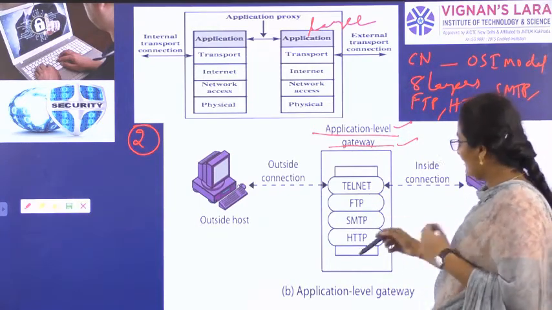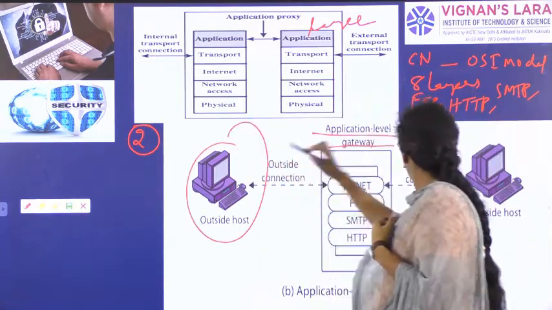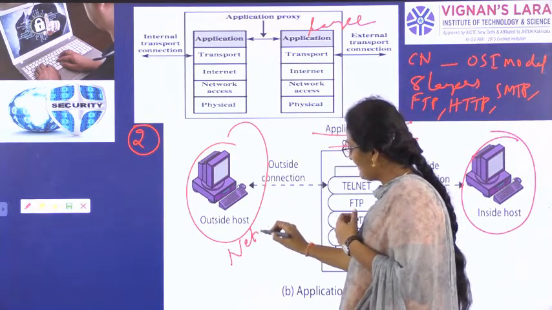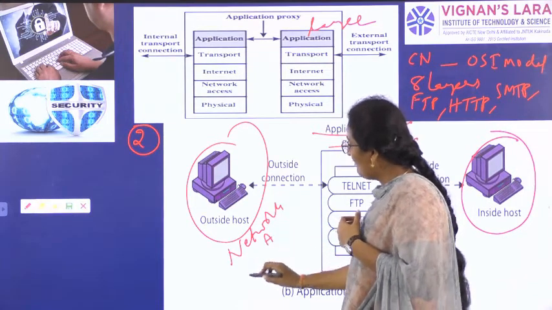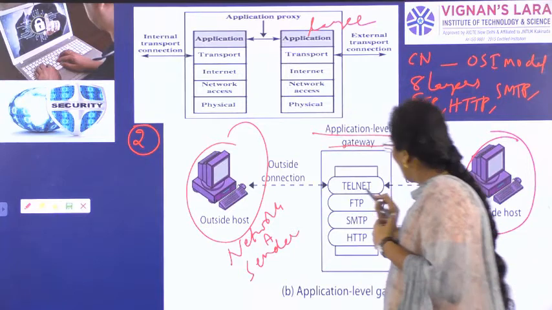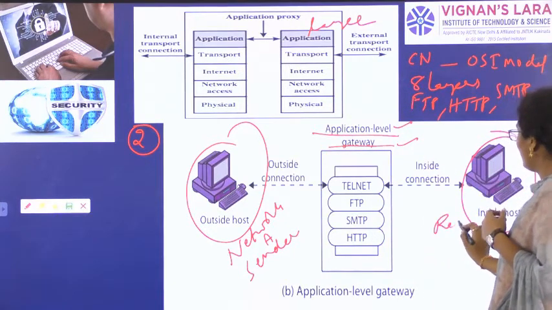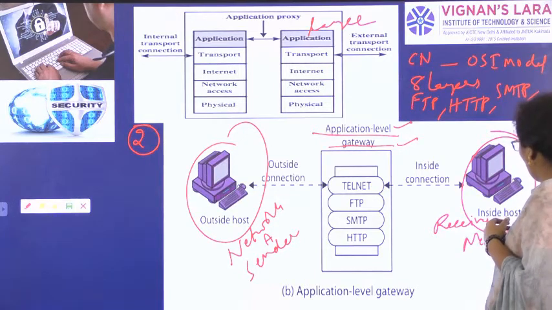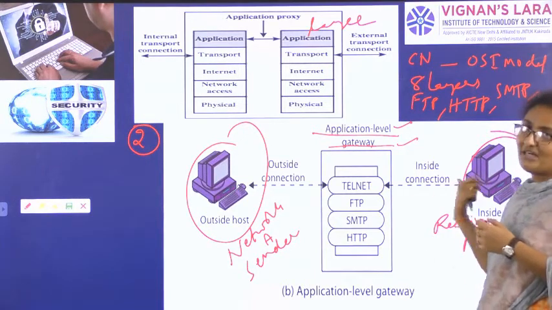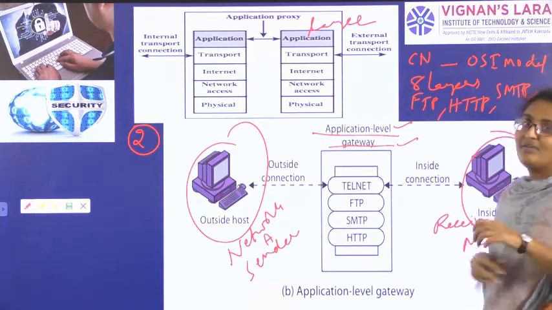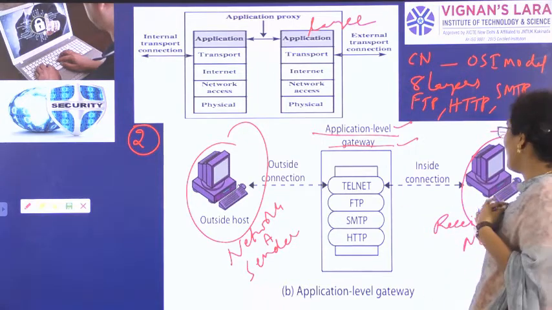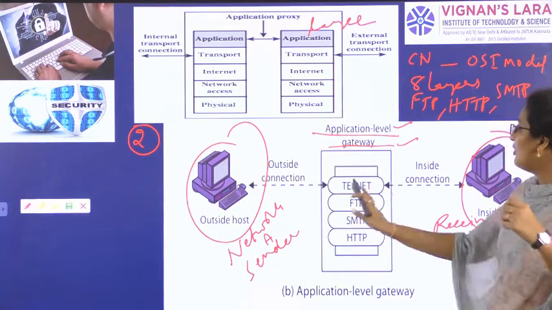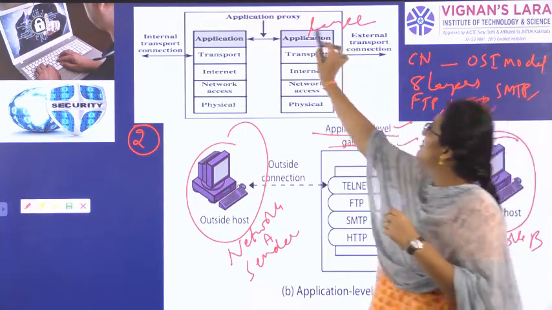So you can see here outside host and inside host. Maybe this outside host is in network A and maybe a sender, and this inside host may be receiver and maybe in network B. We can assume there are 2 different networks, network A and network B, and we can also assume we have 2 hosts, outside host and inside host. One may be sender and one may be receiver. Both are in communication in application layer.